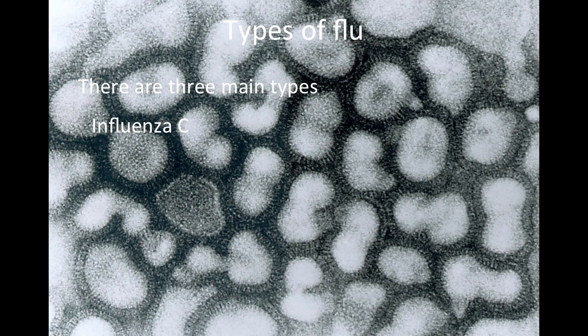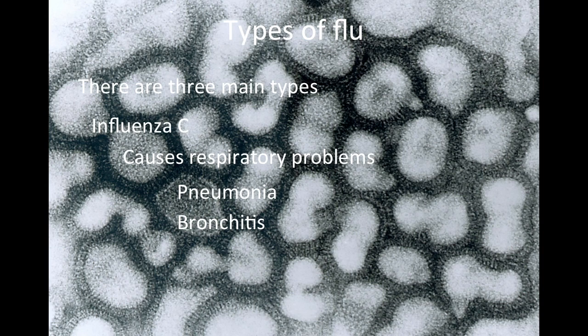Influenza C causes respiratory problems. For instance, pneumonia. Pneumonia is an infection that inflames a lung. Bronchitis. This happens when the tubes that carry air to and from the lungs are inflamed. Influenza C is not known to cause pandemics.